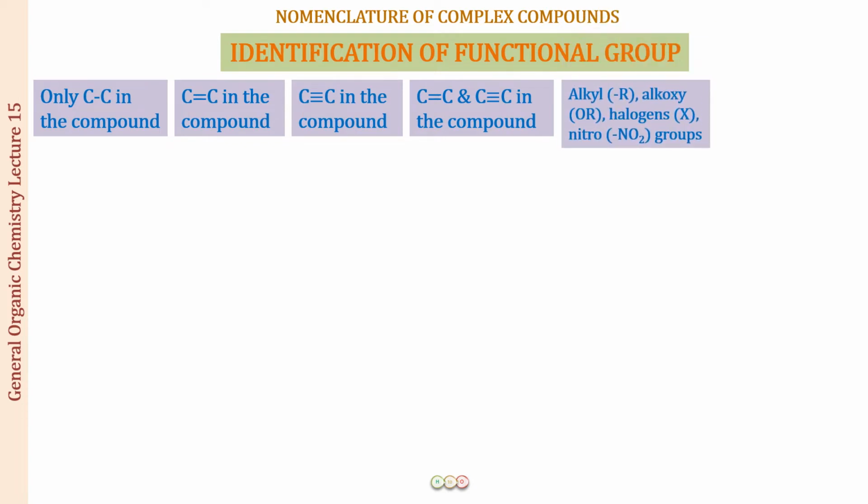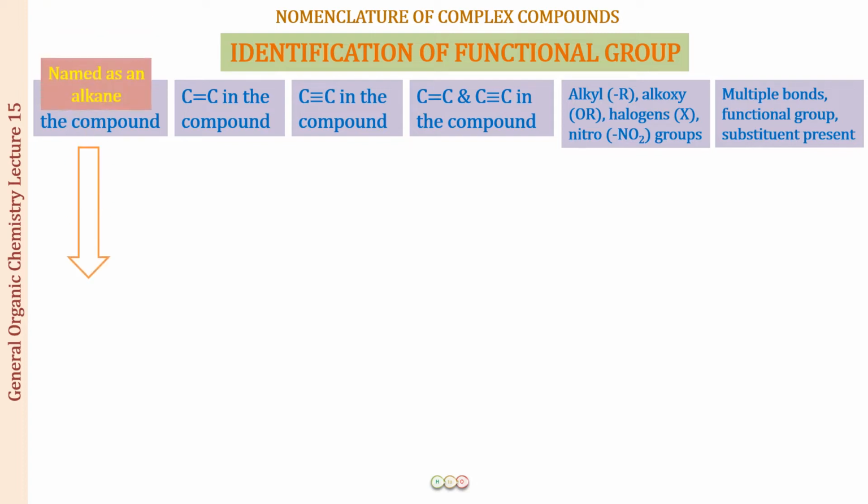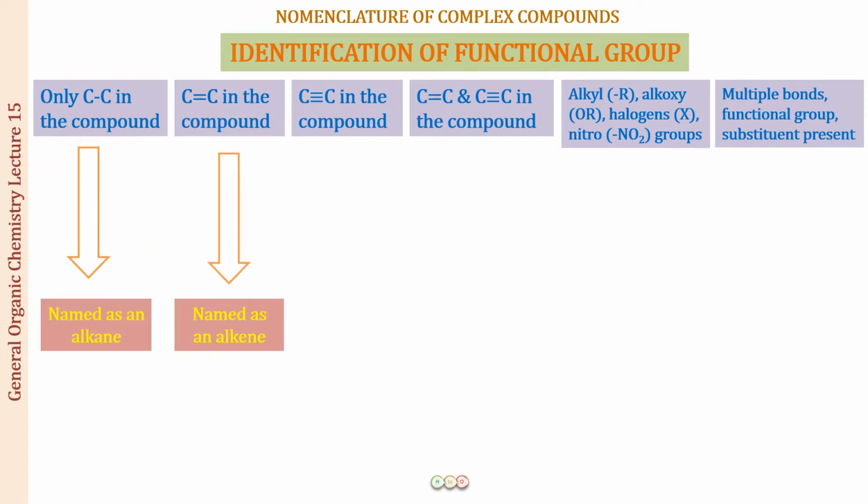There may also be prefixes present, like the alkyl group, the alkoxy, the halogen group, the nitro group. And then all of them may be present together: multiple bonds, functional groups, and substituent groups. So this is what you have to identify first. Now when it is all carbon-carbon single bonds only in the compound, this means that it is an alkane. If there is a double bond, it is an alkene. If it is a triple bond, it is an alkyne.